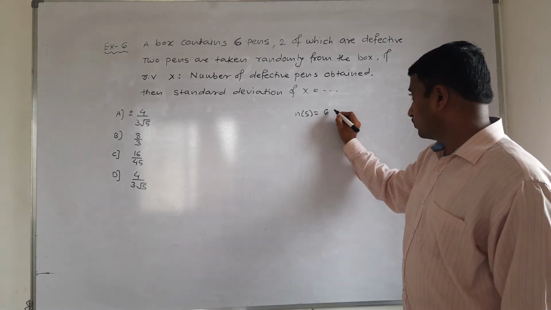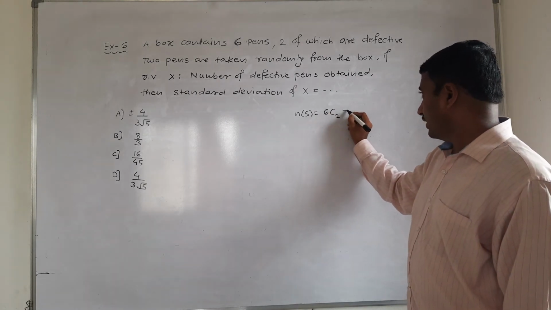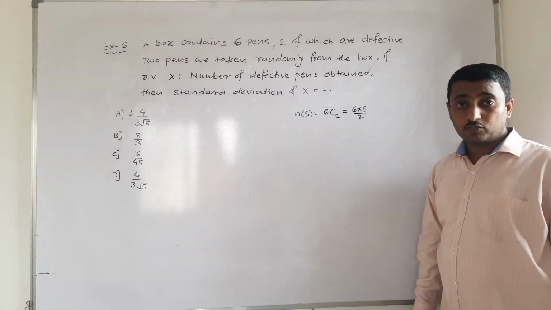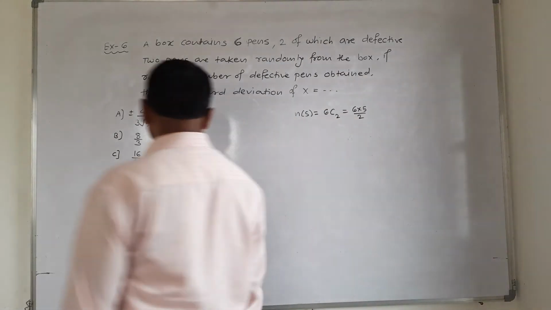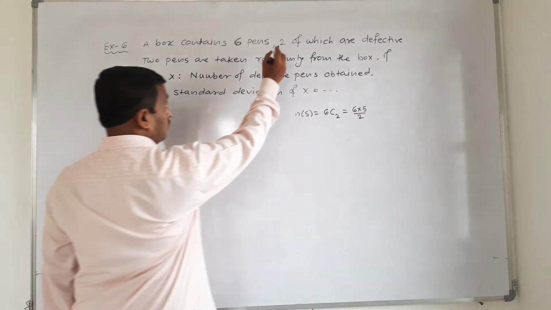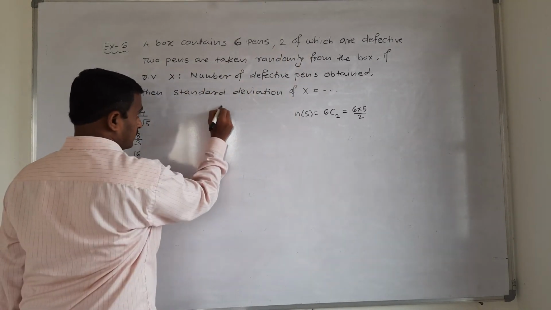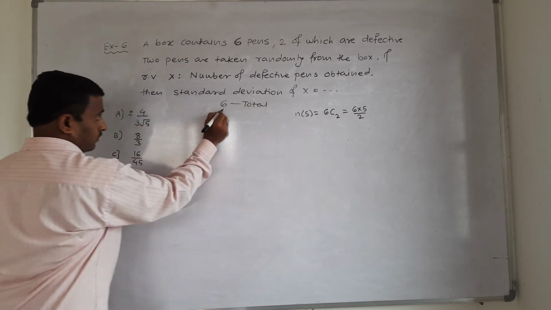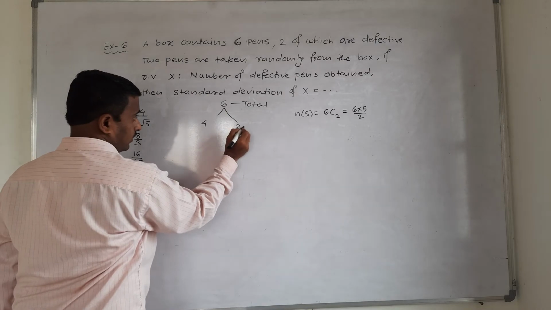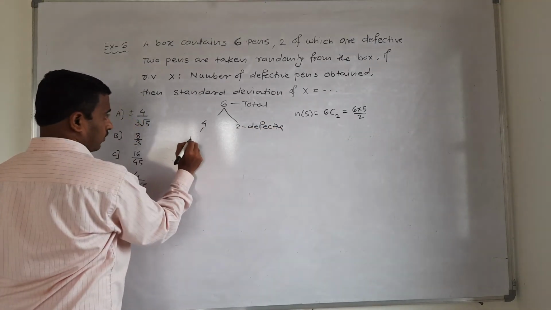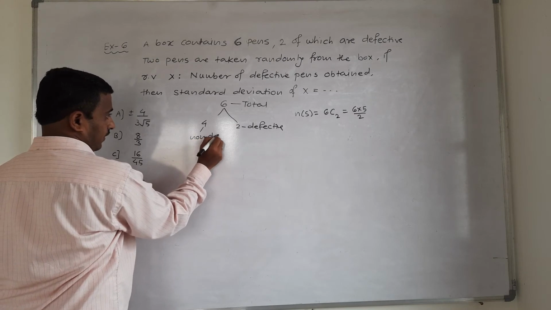Now the sample space contains, out of these 6, 2 are selected. That is 6C2, which is 6 into 5 upon 2. This is the sample space. Now what is asked? X denotes the number of defective pens. Out of 6 pens in total, 2 are defective and 4 are non-defective.